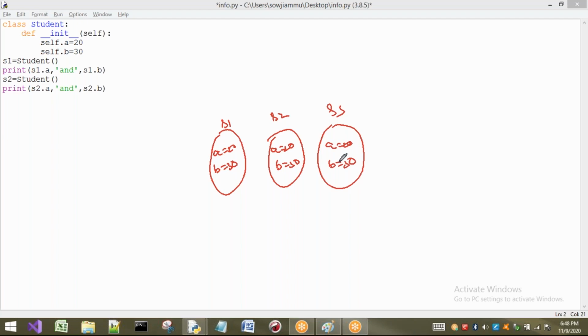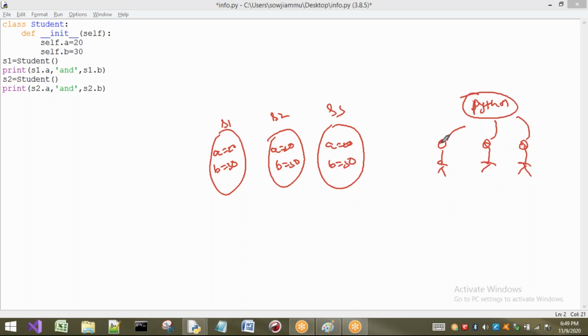If all the values are the same, then what is the need of creating multiple objects? Is it necessary? No. So generally, take three persons. Everyone wants to read a book. But here there is only one book, called the Python book. Then the student has to read Python, this person has to read Python, this person also has to read Python. The reason is that there is only one book available.